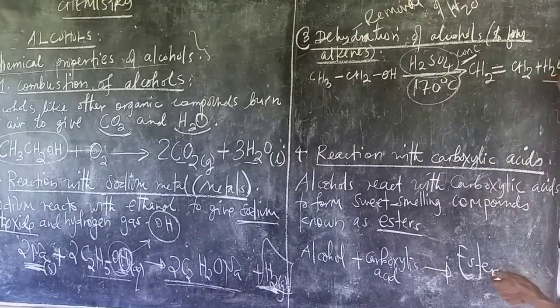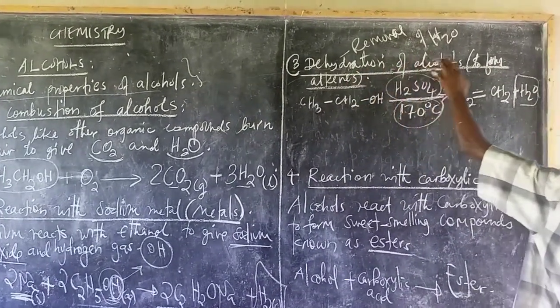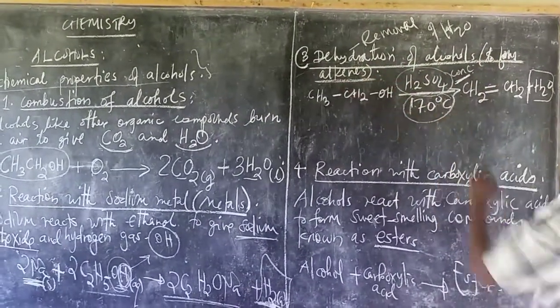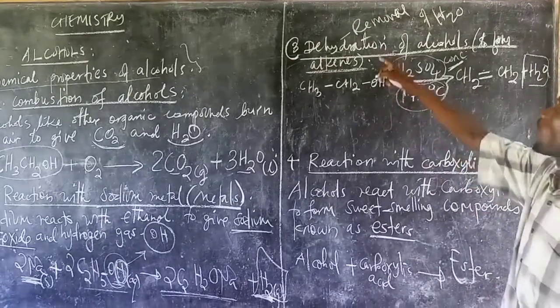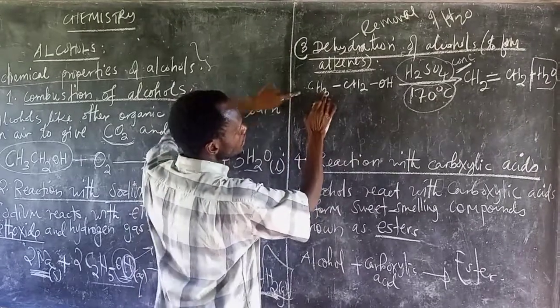Water is given off. That is why we call it dehydration of alcohol to form alkenes. In other words, it is the removal of water from alcohol. How does it happen? Remember, this is how we have written.